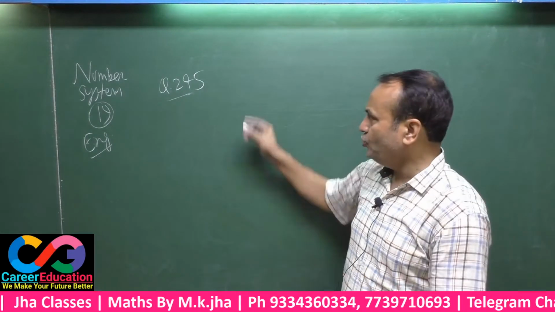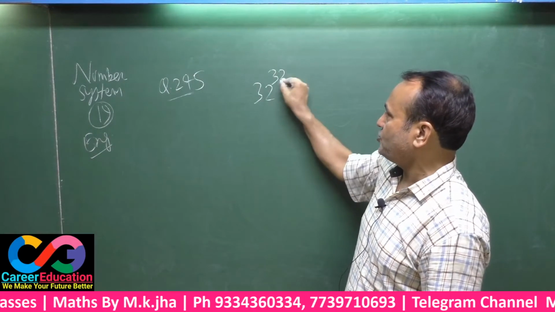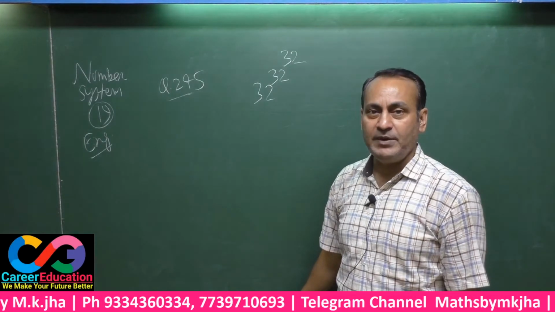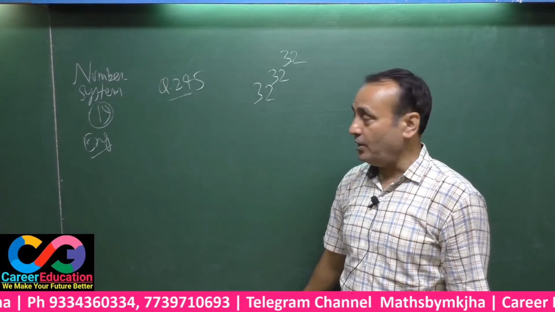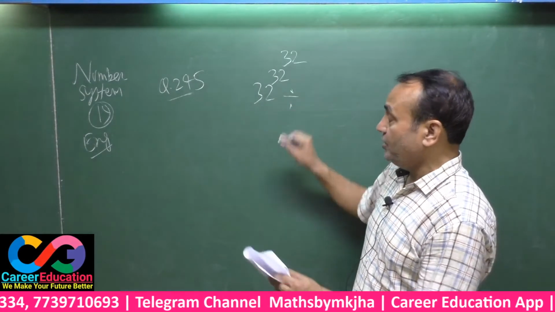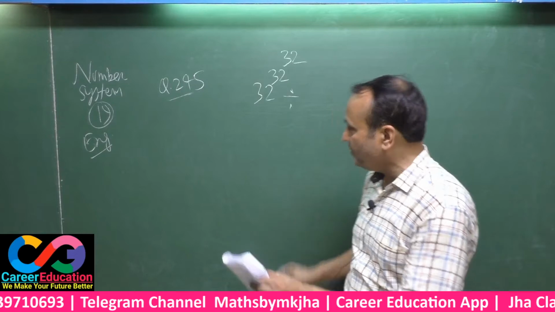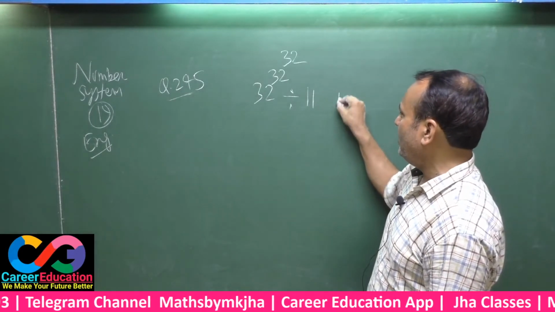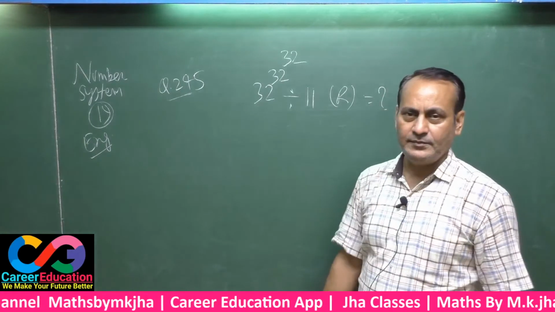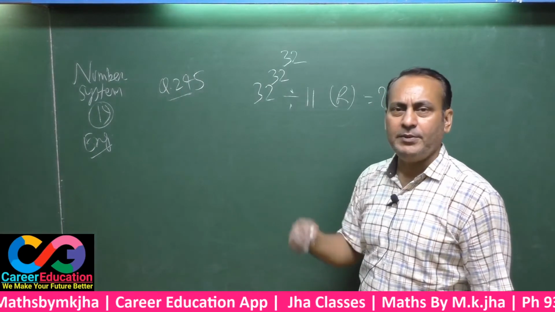This is a very important question. Firstly, this question had been asked in the MAT examination, Management Aptitude Test for MBA entrance examination. Okay, this is divided by 11. What will be the remainder? This is your question. If this is divided by 11, what will be the remainder?